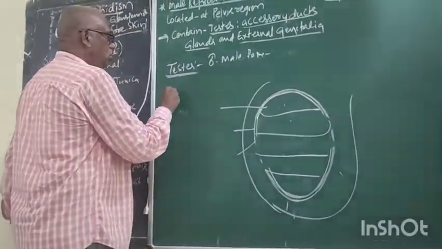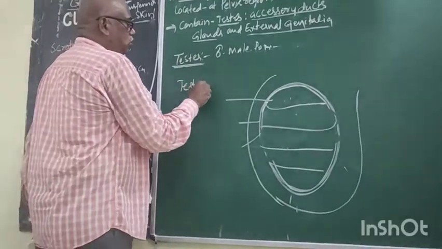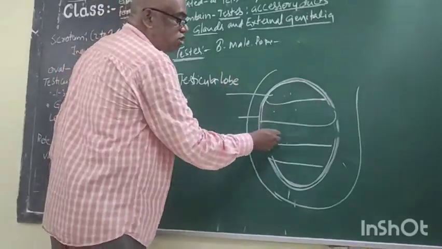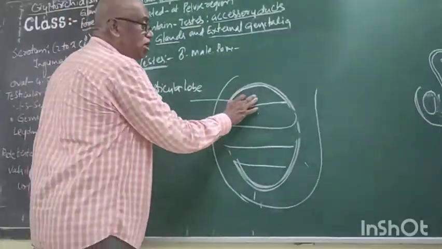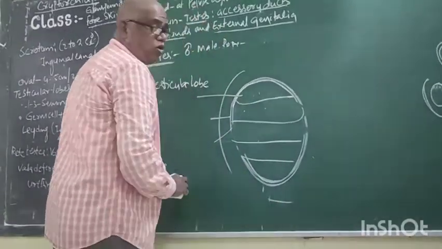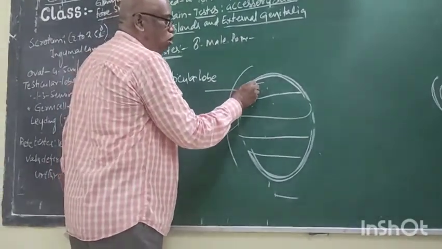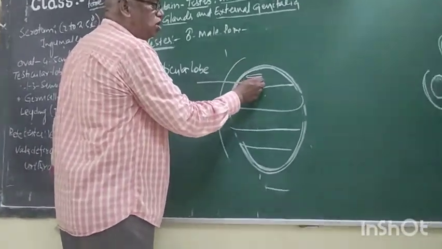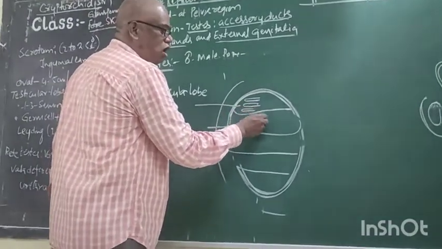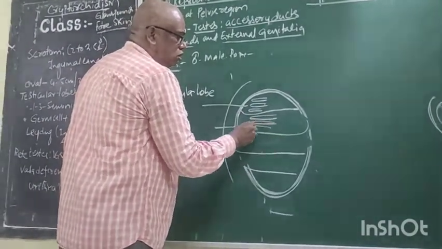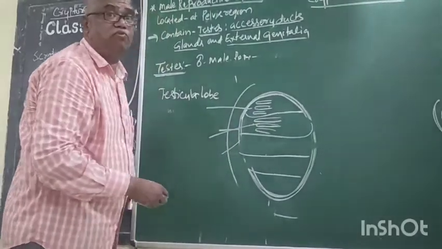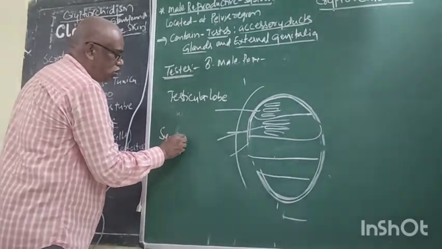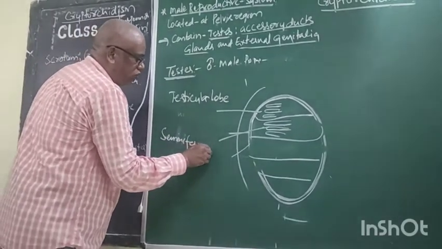Each of these 150 compartments is called a testicular lobule. Each testicular lobule contains small tubes: one maybe, two maybe, maximum three. Now these tubes are called seminiferous tubes.